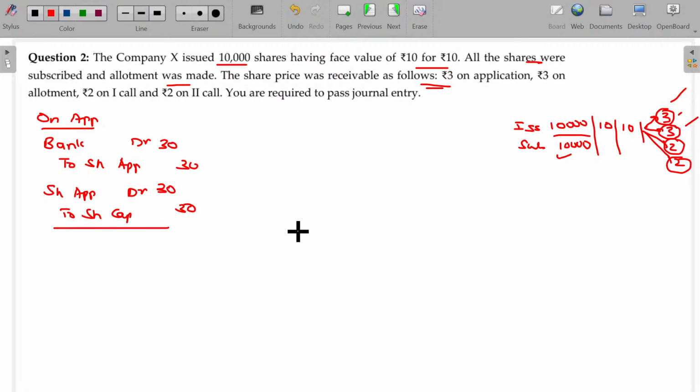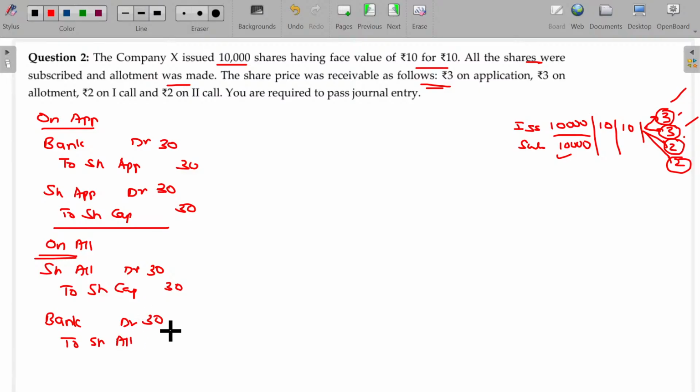Second one being allotment. On allotment, the first entry being the due here: share allotment account debit to share capital. Amount recoverable for the allotment being 3, so 3 into 10, 30. Due entry passed. Next we call the due and we collected the due without any fail. Bank account debit to share allotment, the value being 30.